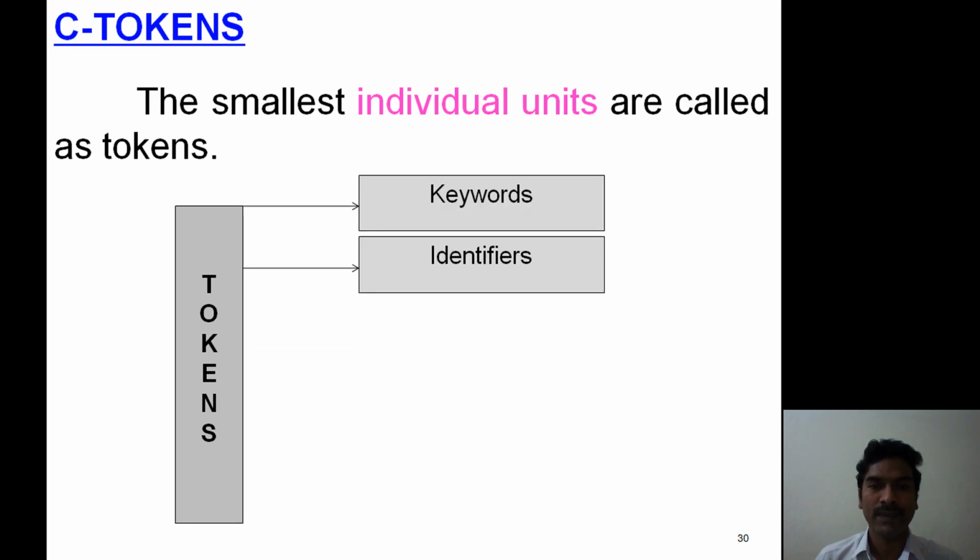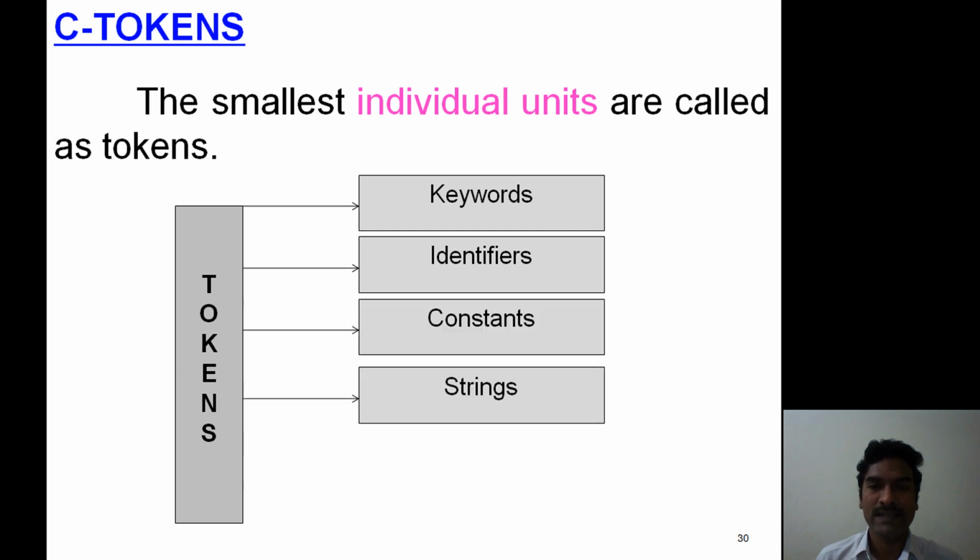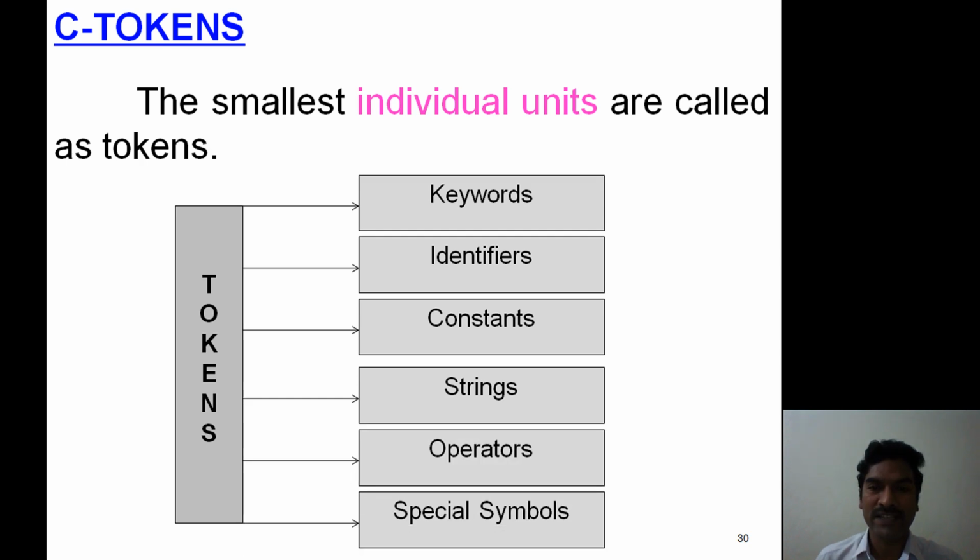keywords, identifiers, constants, strings, operators and special symbols. Let us take any statement in C language program. If the statement is divided into small parts, each and every part comes under any one of these 6 categories. It may be a keyword, identifier, constant, string, operator, or any special symbol.